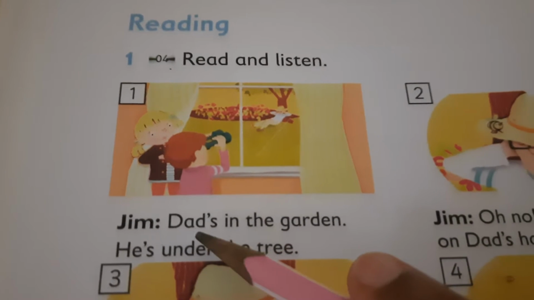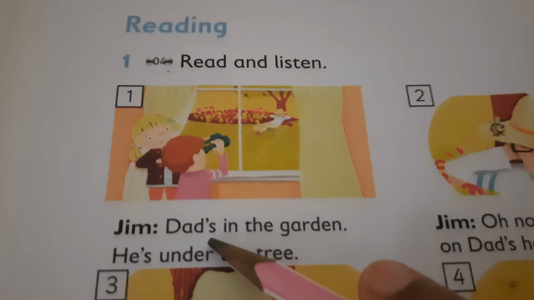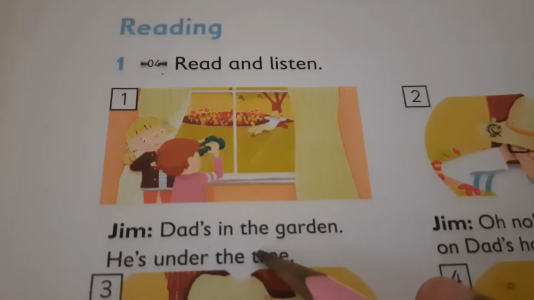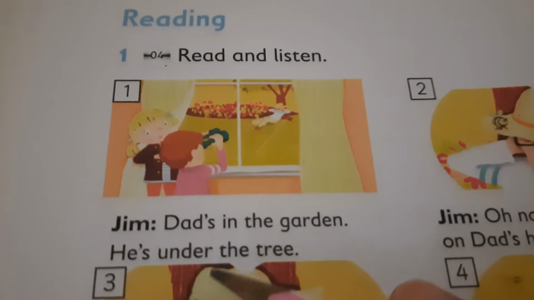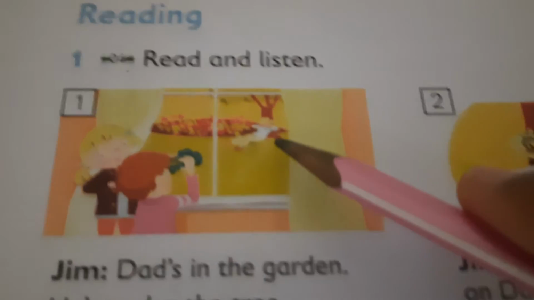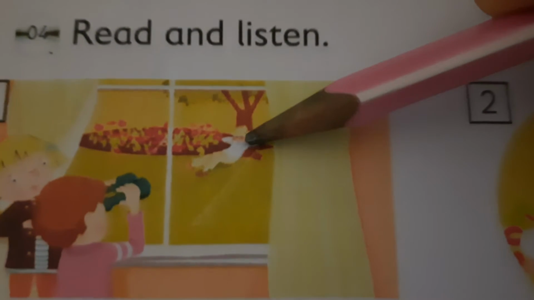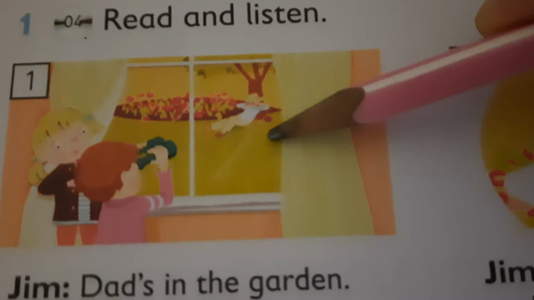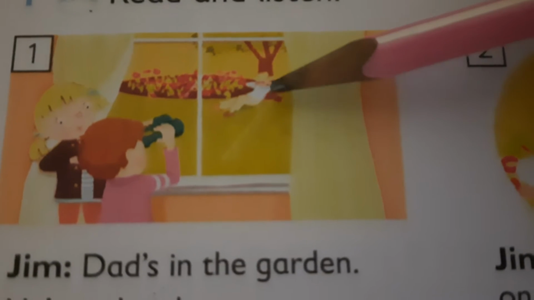Jim is speaking with his dad. Dad's in the garden. He's under the tree. Where is the dad? If you observe properly in the picture, you can see that dad is in the garden. Dad is in the garden and he's under the tree. Where is he sitting? He's under the tree.